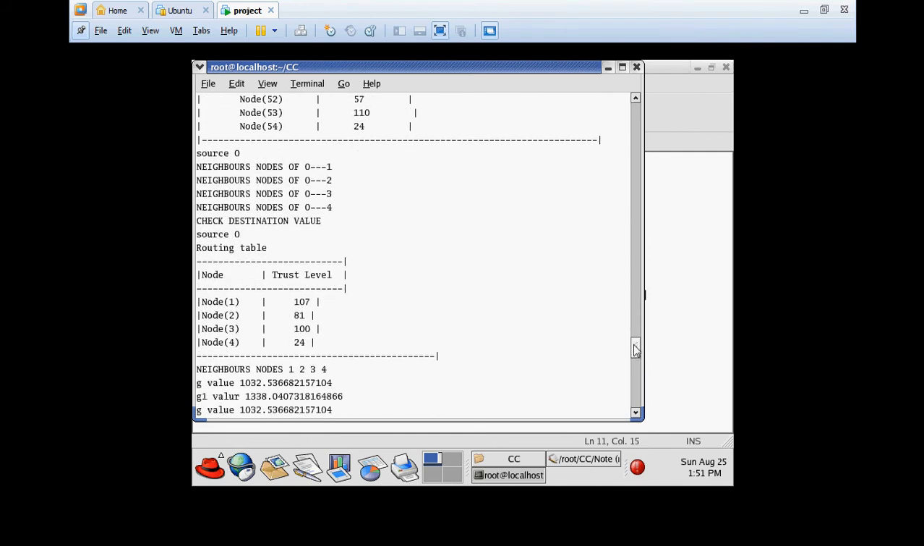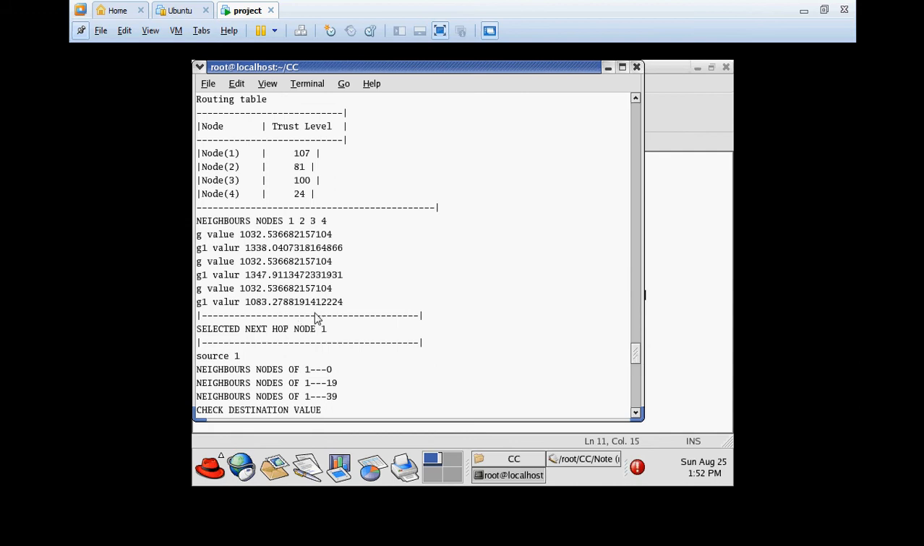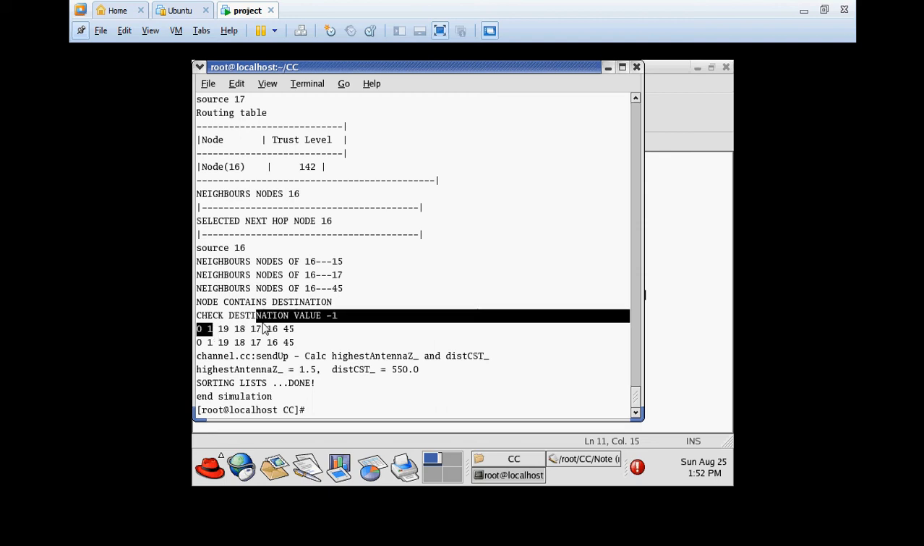And now we are creating the routing from node 0 to the next node. So 1, 2, 3, 4 are taken. We are taking the shortest path to the destination. Moreover, we are also taking a good trust level node. 1, 2, 3, 4 are the nearest neighbors of 0, whereas we are taking node 1 because the value to the destination is less and the trust is high. Similarly we get the routing path 0, 1, 19, 17, 16, 45.